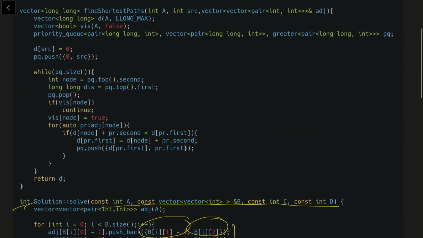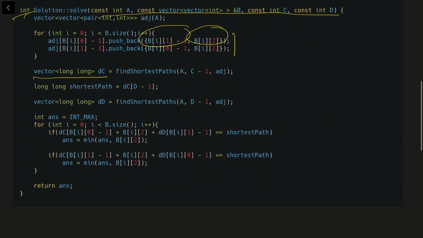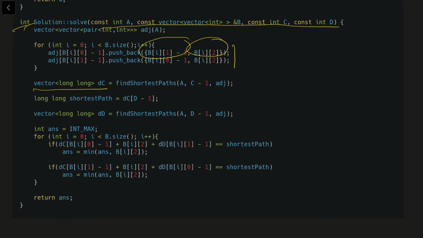This above code is basically the template of Dijkstra's algorithm. So I am running Dijkstra's algorithm from node C, and I am getting all the distances from node C inside this DC vector. Similarly, I am getting all the distances from node D inside this DD vector. And our shortest path variable consists of the shortest path from C to D, right? Currently, I am assuming that my answer is something really big, which is not in the bounds of weights. Then I am iterating over all the edges.